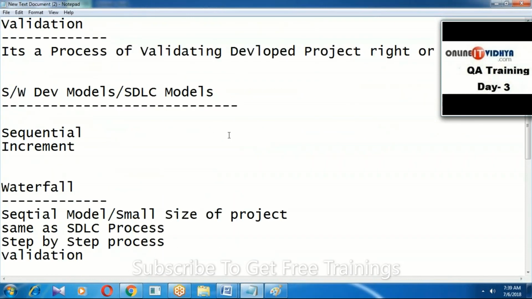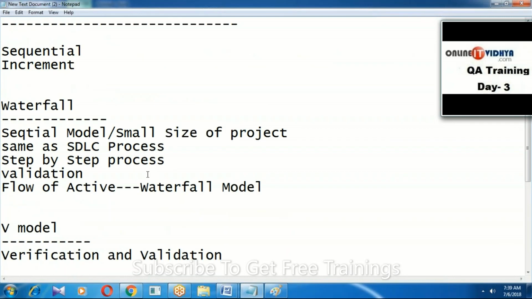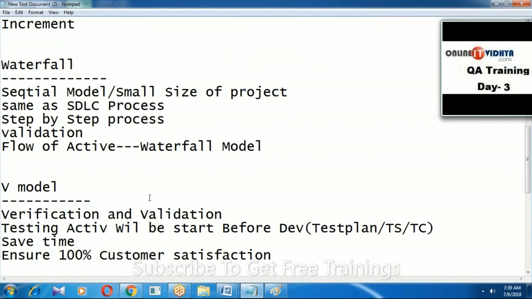SDLC models are divided into two types: sequential models and incremental models. For small size projects and small size requirements, we can go to sequential. For big size projects and big size requirements, we can go to incremental. Today we discussed the sequential models, the waterfall model and the V model. Tomorrow we can go for the incremental model.